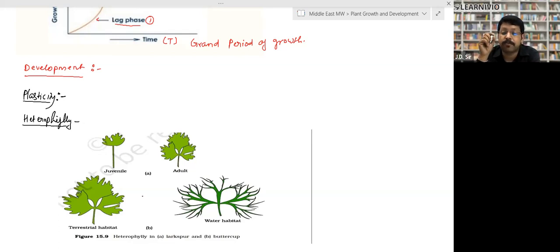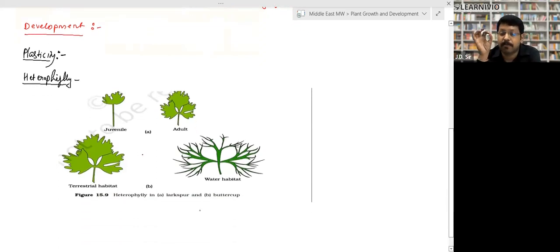So what is plasticity? First, the change in morphological structure due to change in environment is called plasticity. Change in morphological structure due to change in age is called plasticity. The best example of plasticity is heterophily. What is heterophily? If the same plant has different types of leaves in different environments and different age groups, this is called heterophily.